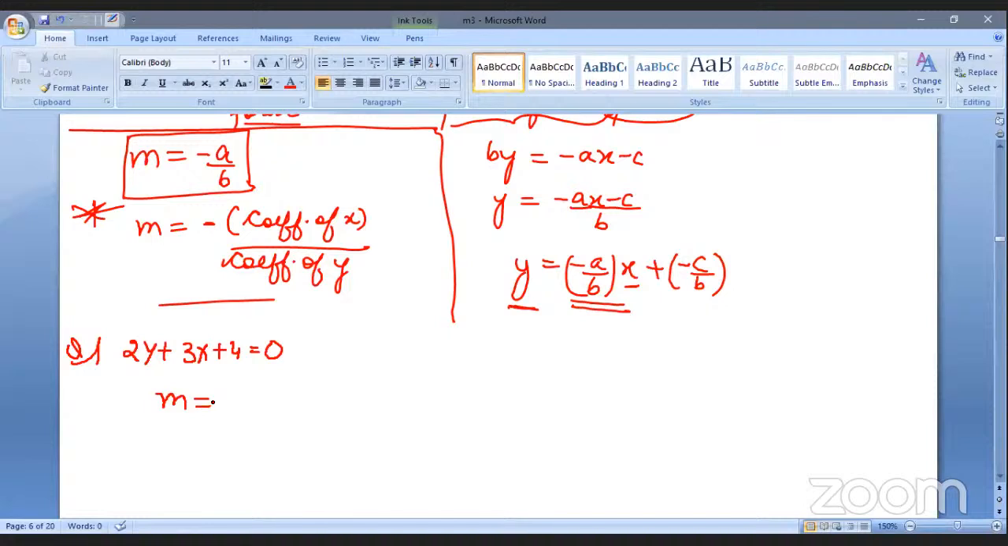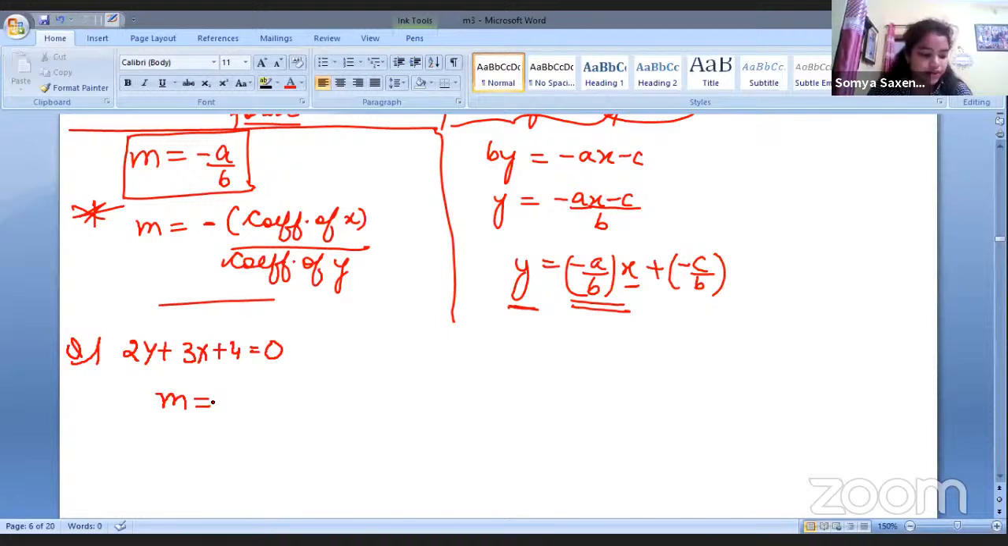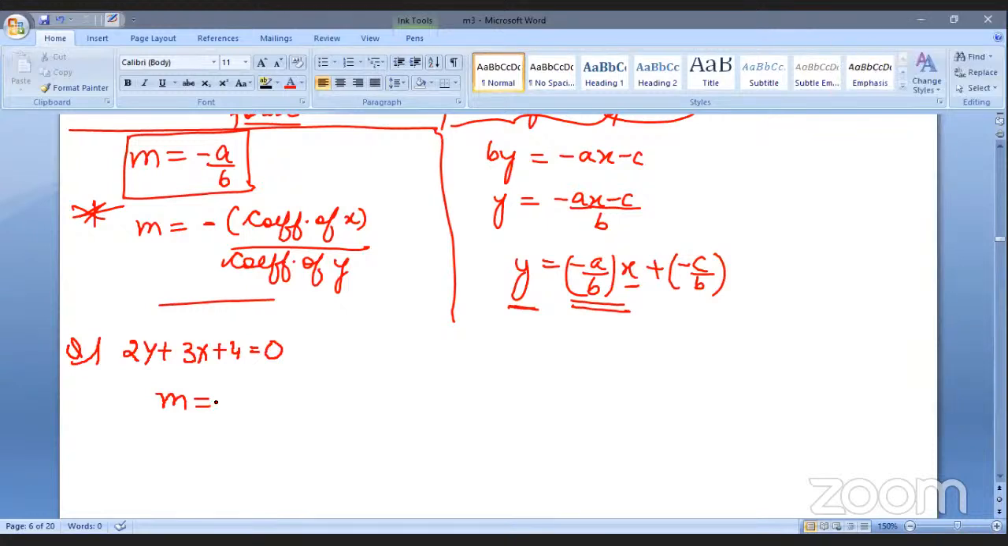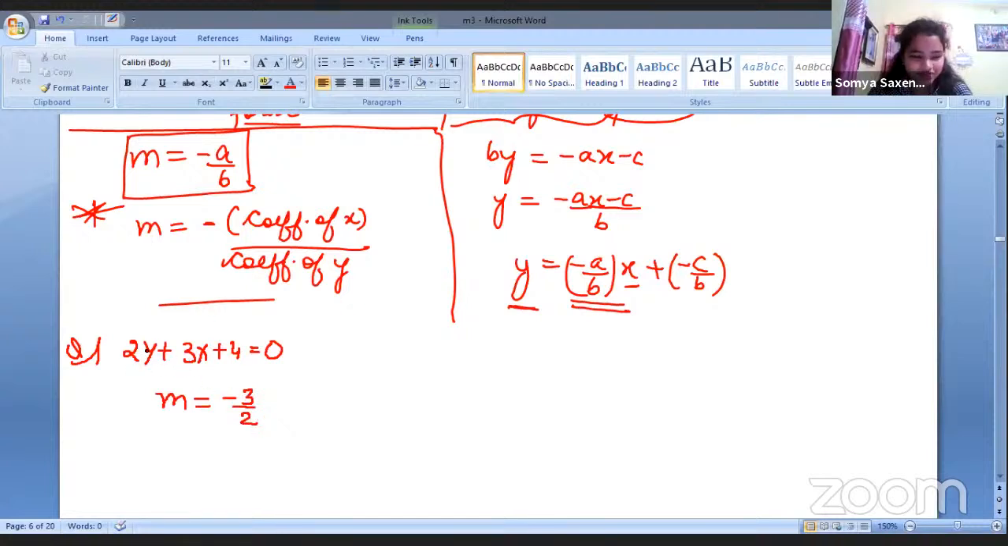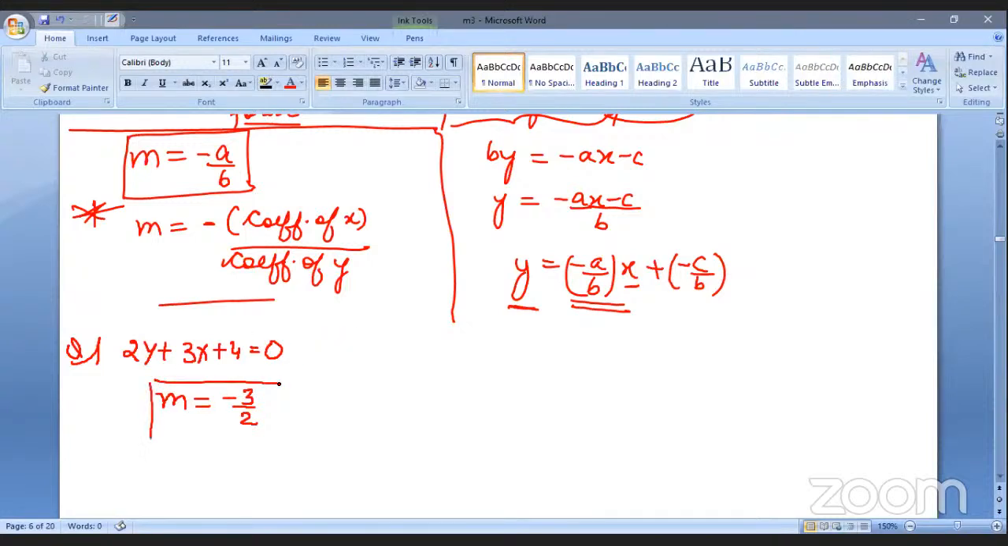It's 2 by 2. Correct? Sorry. Minus 3 by 2. Minus 3 by 2. Correct. Right. That is why it is written like this, sort of aage piche, just to confuse us slightly.